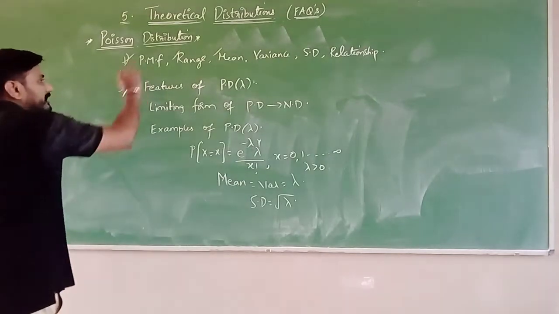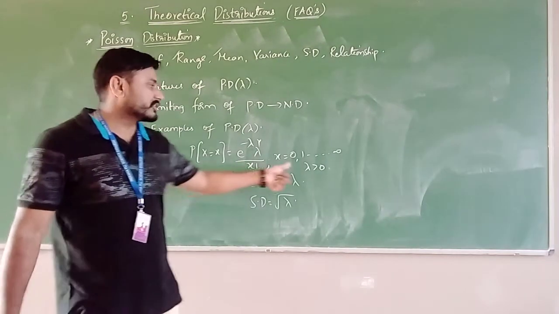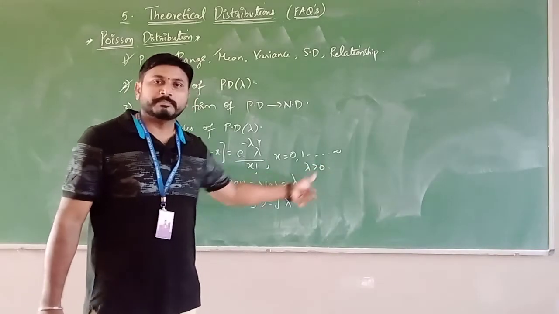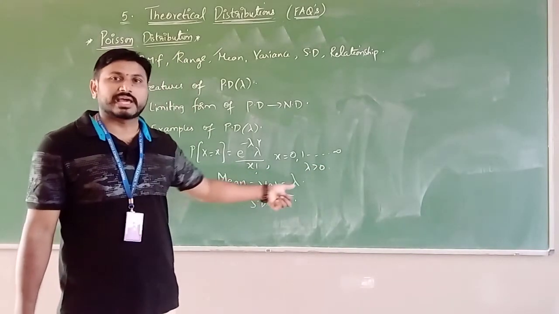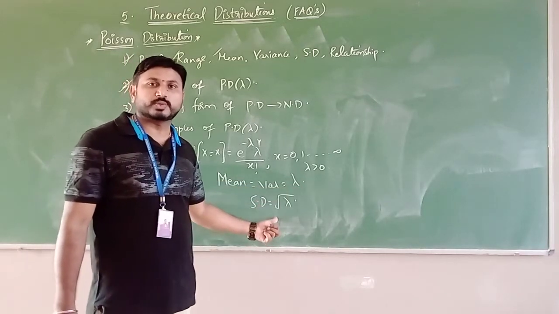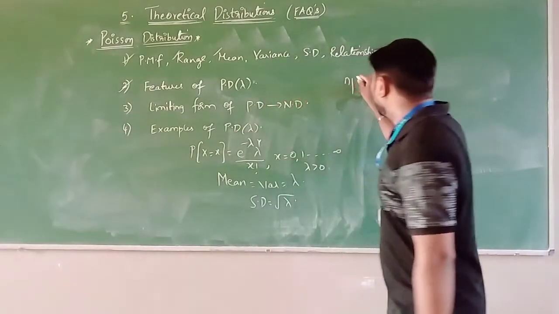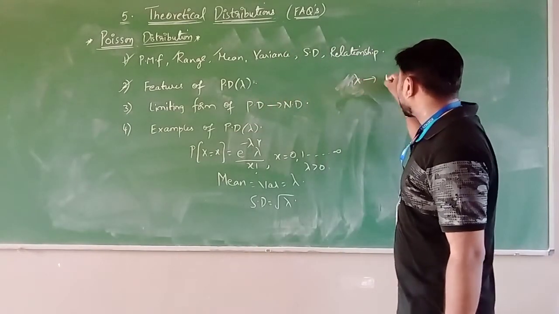Next, features of the Poisson distribution. The first feature is writing the PMF. The second feature is writing the range, 0 to infinity. The third one is writing the mean and variance, they are equal, and the standard deviation is root lambda. Now, the remaining properties. If lambda is an integer,